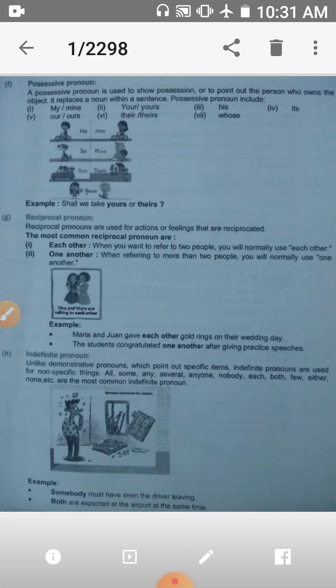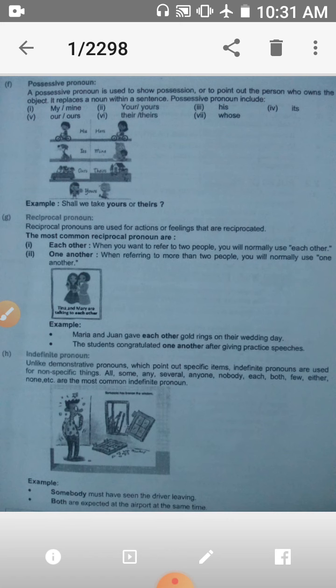Next is possessive pronoun. A possessive pronoun is used to show possession or to point out the person who owns the object. It replaces a noun within a sentence. Possessive pronouns include my, mine, our, ours, your, yours, their, theirs, his, its, etc. For example, shall we take yours or theirs? Here, yours and theirs are possessive pronouns.